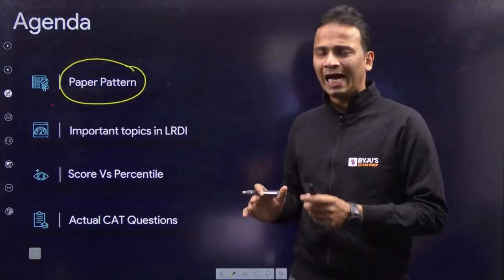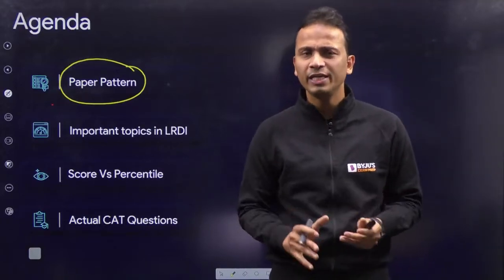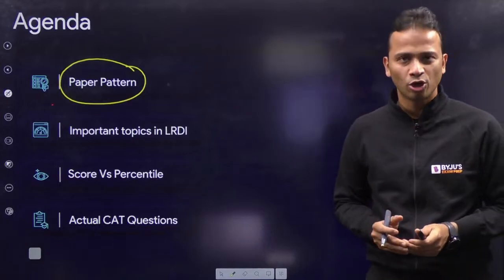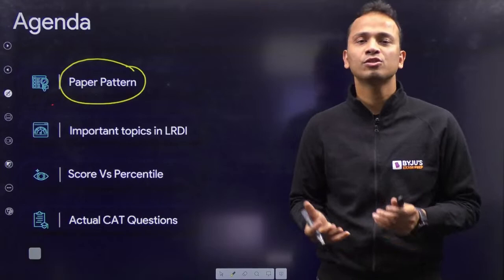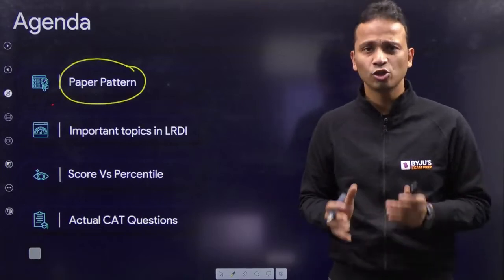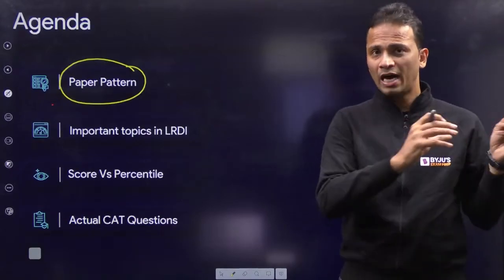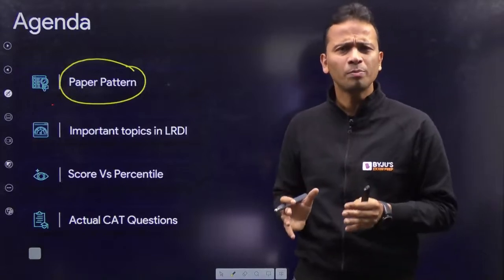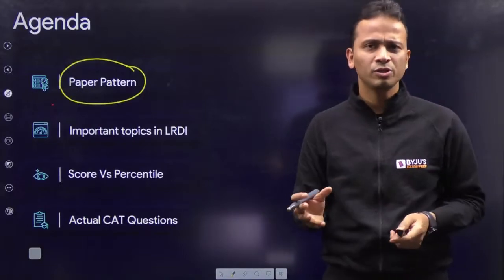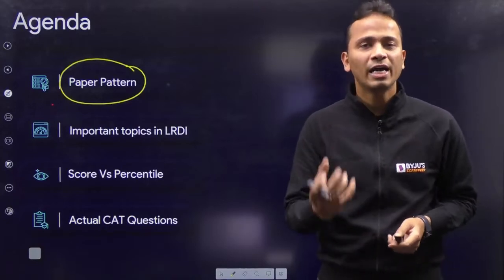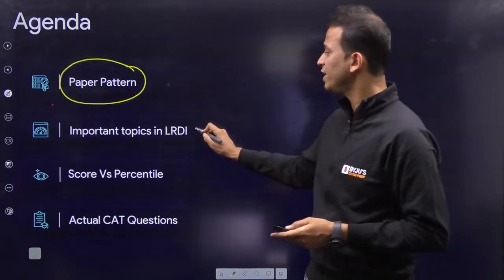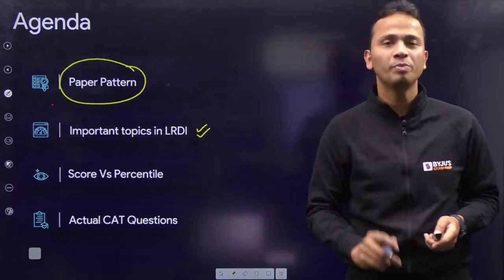So yes, I'll be showing you the list of areas that you need to start focusing on. This list is based on my analysis of the last 5-6 years of CAT. I have done a proper analysis of all the papers in the past 5-6 years, and from there I have shortlisted some of the very important topics that we need to prepare for.